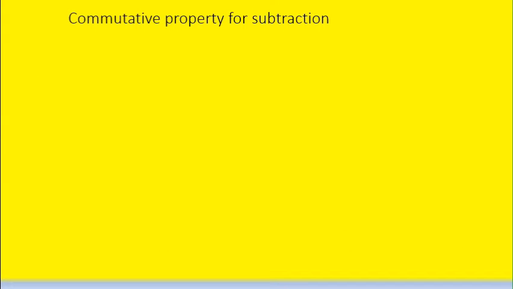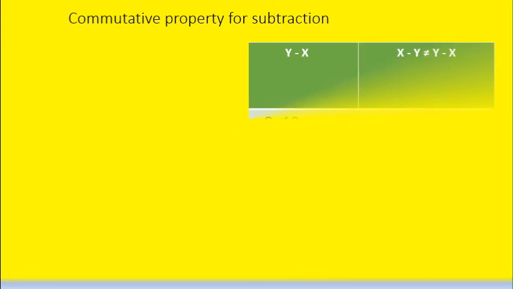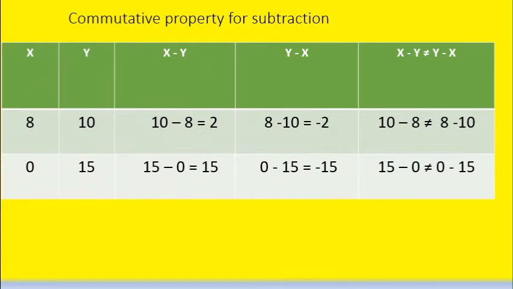Children, now let us see a few more examples. Look at the table. Here we have taken two whole numbers, that is 8 and 10. First we are subtracting 8 from 10. So 10 minus 8 equals 2. Next, we have changed the order of subtraction. When we change the order, we are getting minus 2. So here 2, here minus 2. Both are different. So that is why 10 minus 8 is not equal to 8 minus 10.